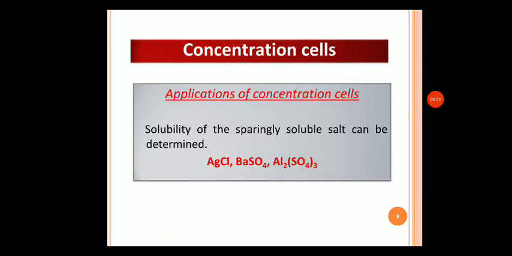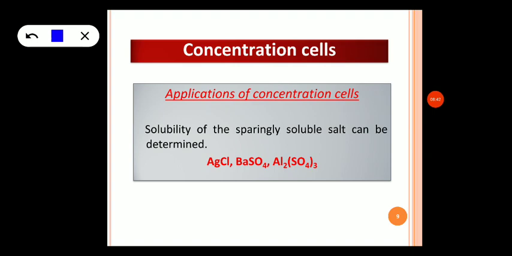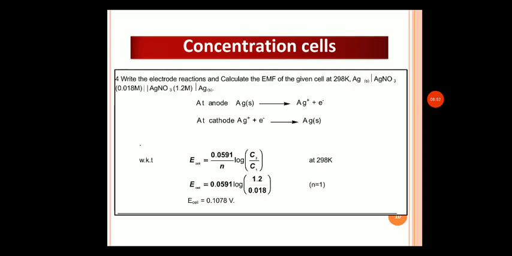So, well, what are the applications of concentration cell? The main application of concentration cell is we can find out the solubility of the sparingly soluble salts. Silver chloride, barium sulfate and aluminum sulfate are a few examples of sparingly soluble salts. So, using the concentration cell, we can find out the solubility of the sparingly soluble salt.